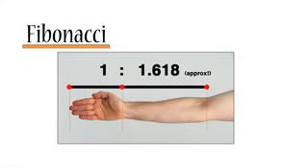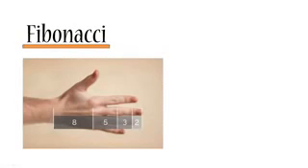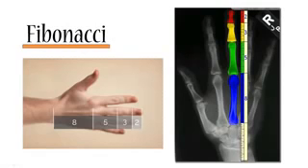Go ahead, pause this video and give it a go. You'll be surprised at how accurate this is. Next, your fingers, actually, your phalanges on your fingers actually are in the same ratio as the Fibonacci numbers, so 2, 3, 5, 8. If you don't believe this picture, then here's an actual X-ray.